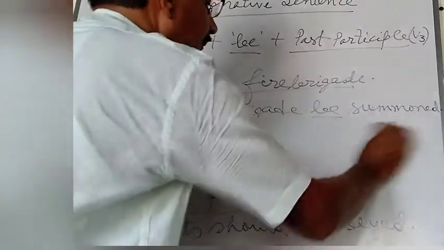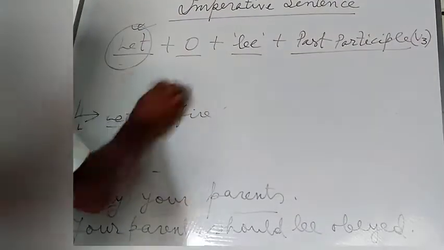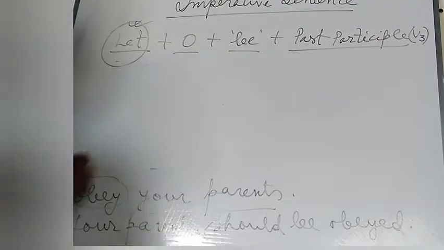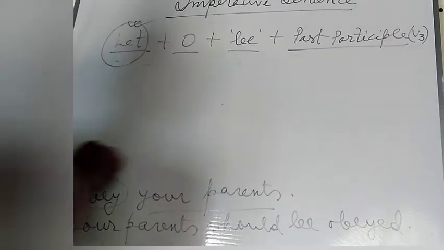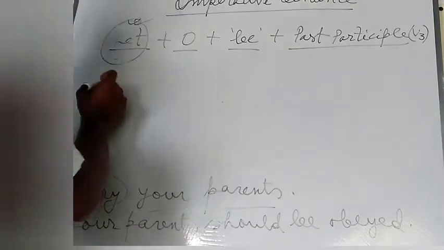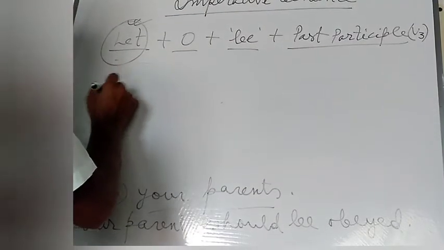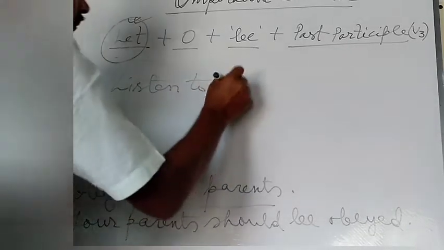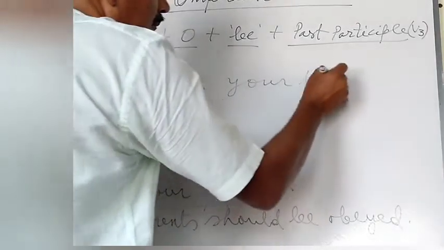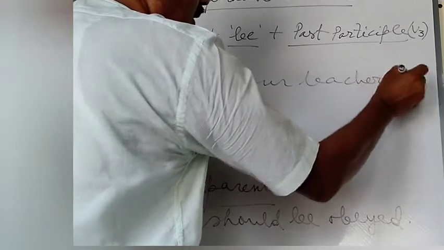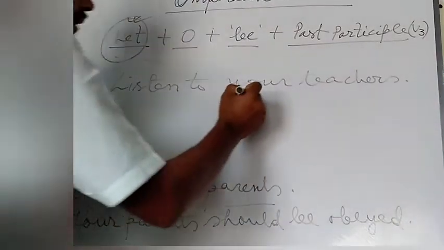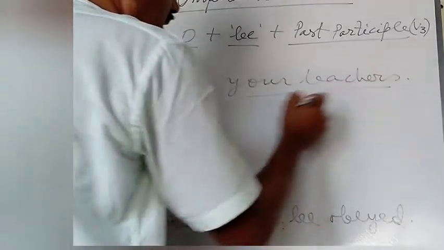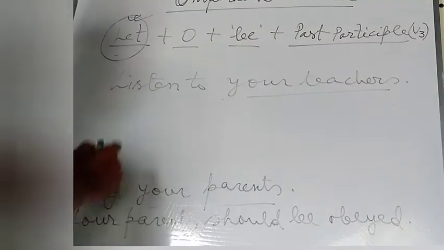Suppose listen to your teachers. Here, your teachers is used as the object.